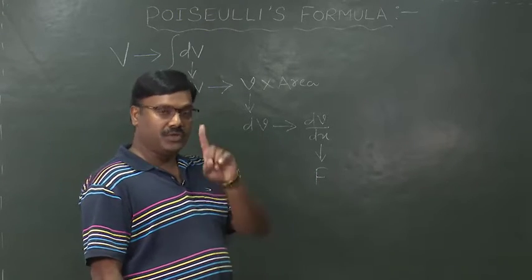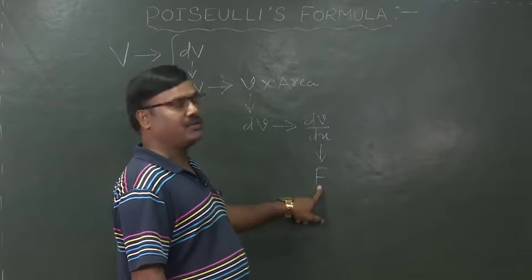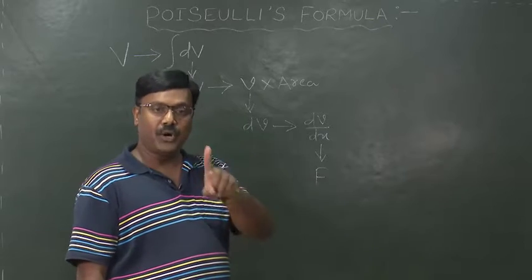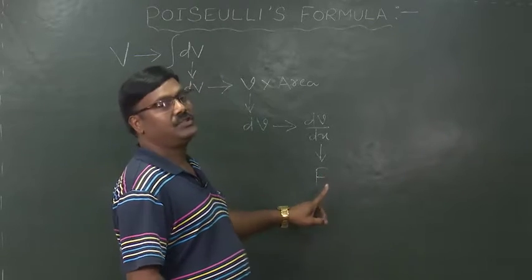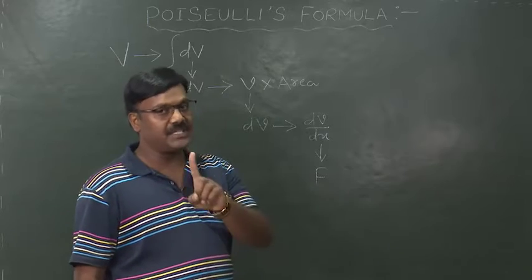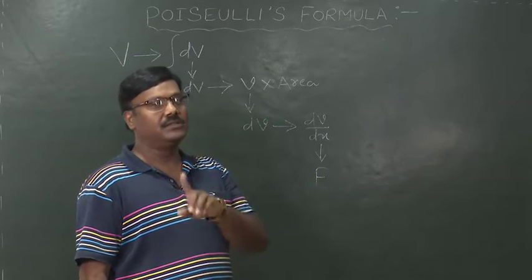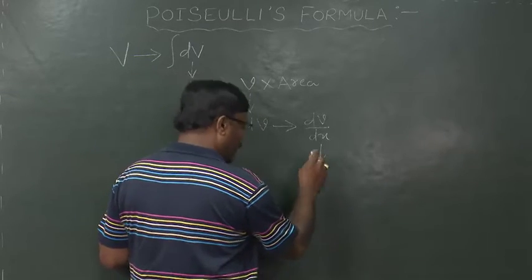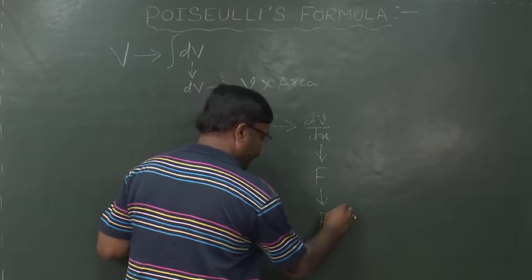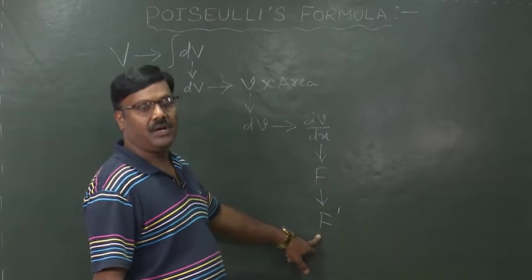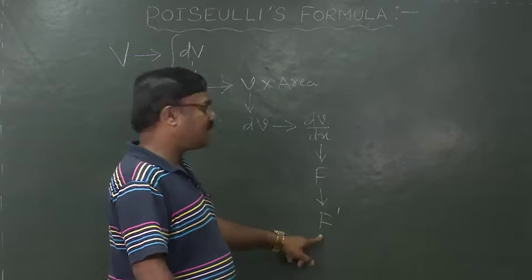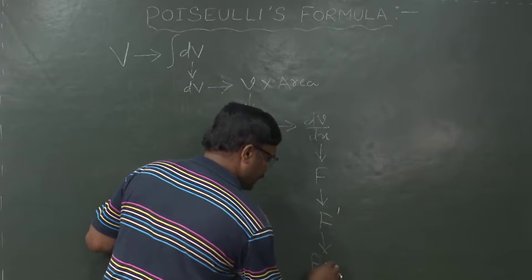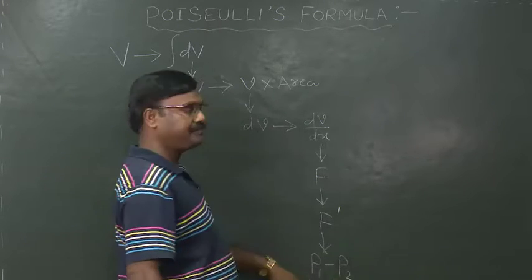That means, to get equilibrium condition, this force must be equal and opposite to that force which acts due to the pressure, because due to pressure difference there will be the flow of liquid. Hence, to get this F, we have to find out F dash, which is due to the pressure difference P1 minus P2.